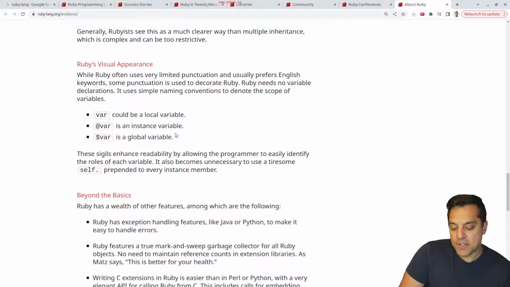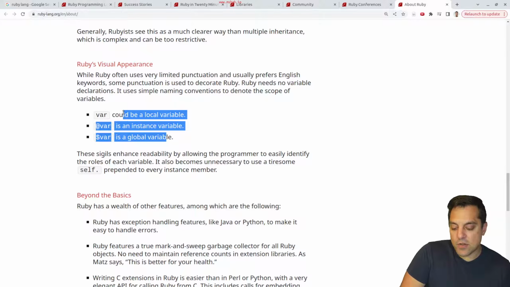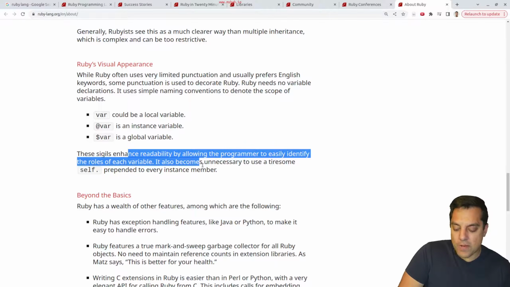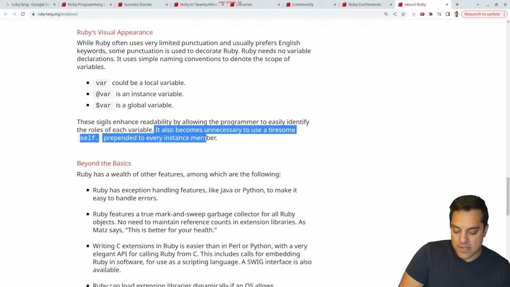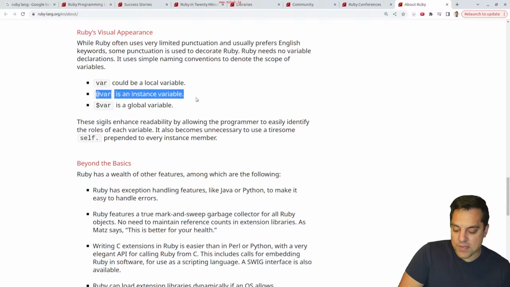Interesting. Actually, kind of like that. Then you don't have to search around too much or rely totally on an IDE to tell you these things. So this is for readability. Okay, so they're really trying to think about this. And it becomes unnecessary to use a tiresome self dot on every instance member. Okay, interesting. So this is like within a class or something.